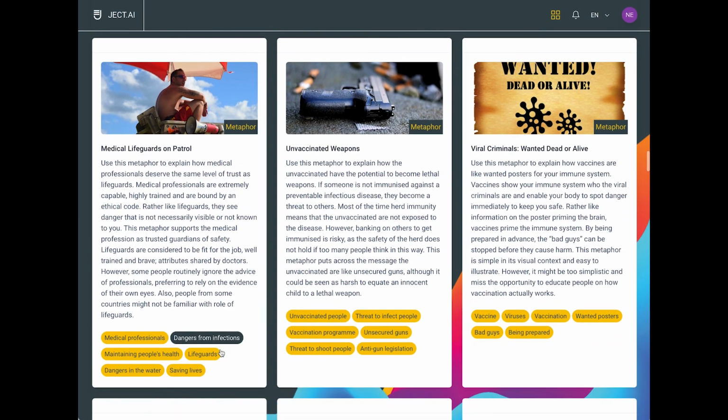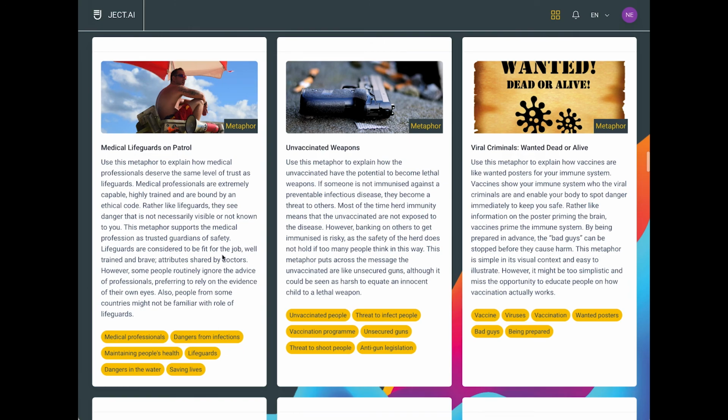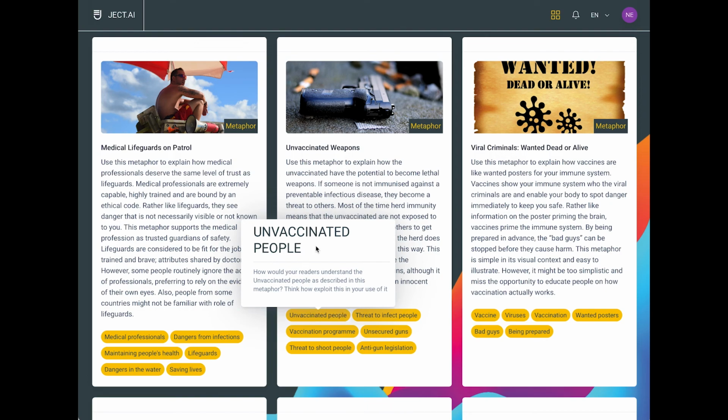Likewise, if we focus on the vaccine metaphors, there's another one here, unvaccinated weapons. So use this metaphor to explain how the unvaccinated have the potential to become lethal weapons. There's an interesting metaphor there. So within our set, we might explore this idea of unvaccinated people as lethal weapons, and how would your readers understand the unvaccinated people as described in this metaphor? Think about how to exploit this in your use of it.